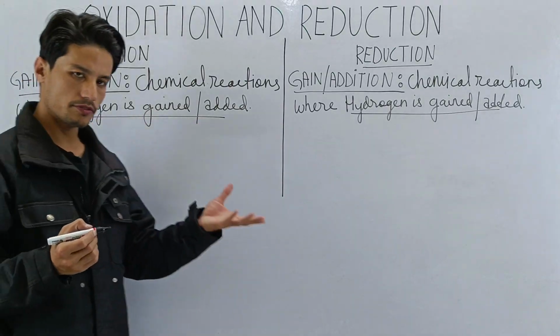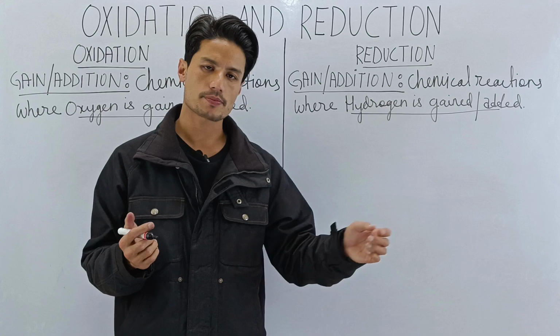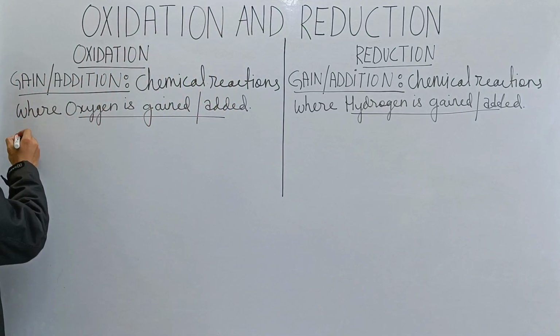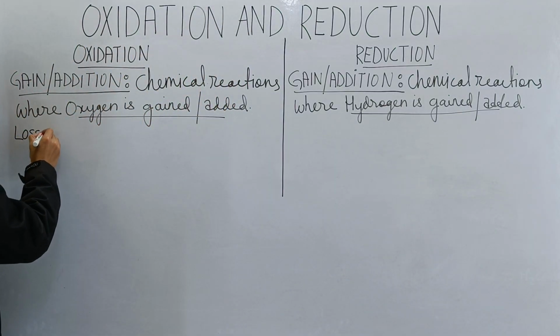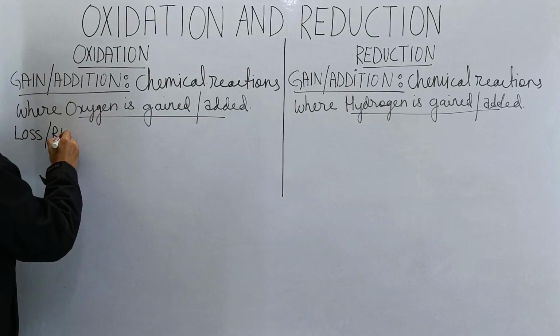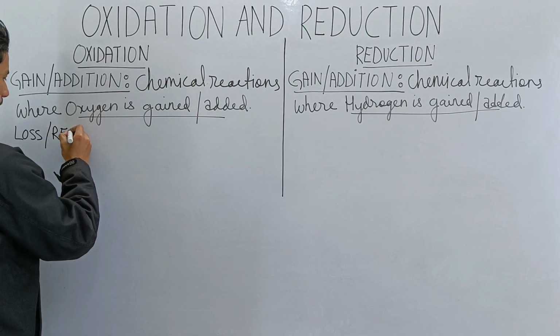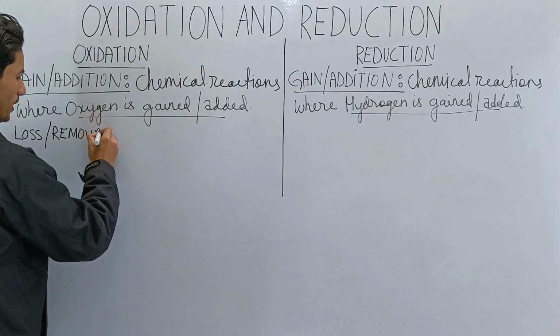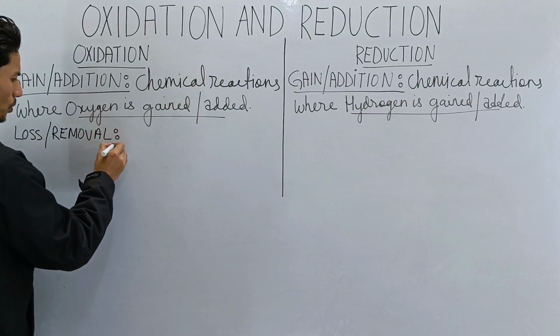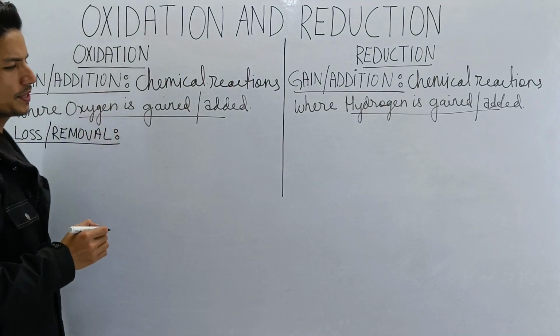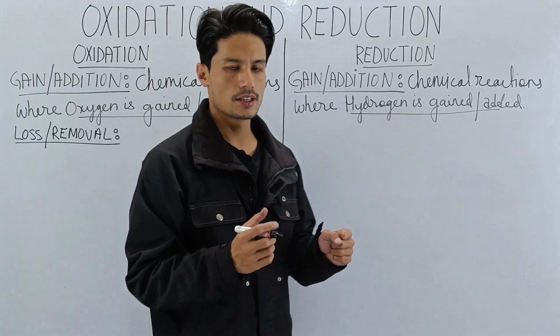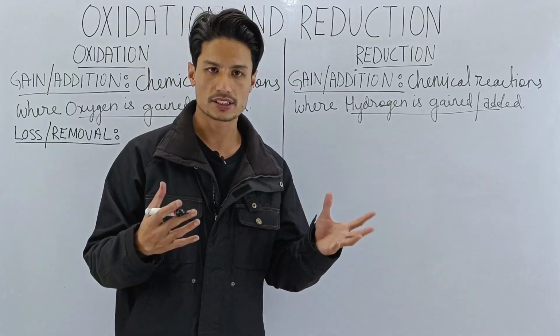Now we will define oxidation and reduction with respect to loss. So with respect to loss, or we can also say removal. Yes, removal. So loss means removal only. With respect to loss, what will be the definition of oxidation?